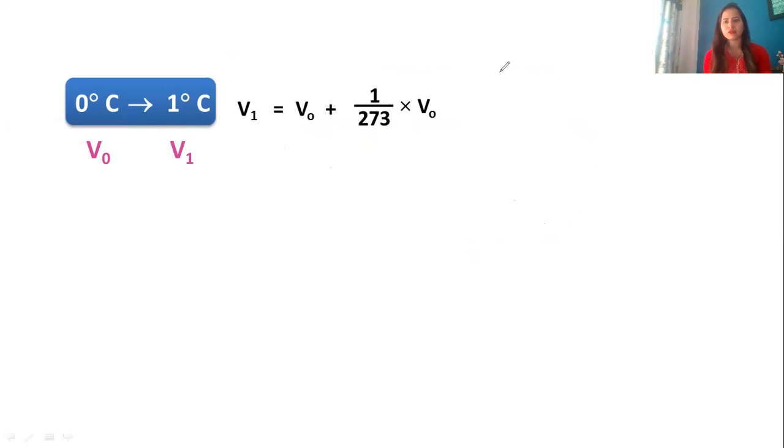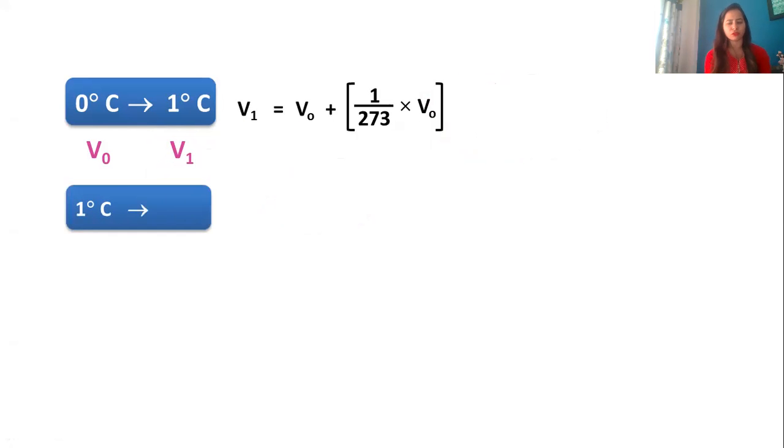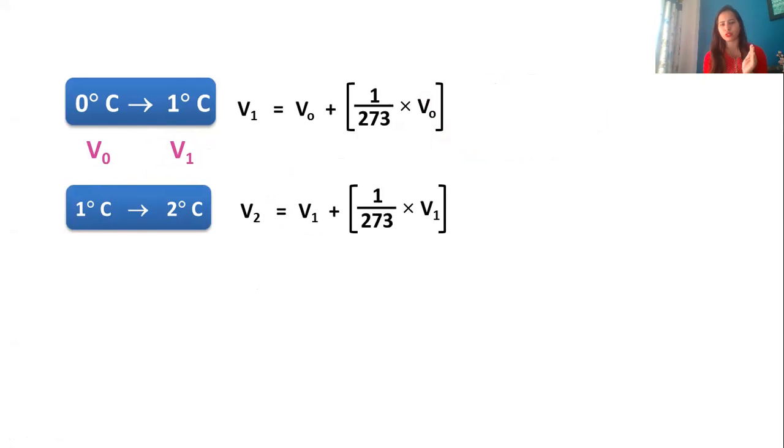So from this, how will I write it? We'll just write down V1 is equal to V0, as mentioned over here, V1 is equal to V0 plus 1 upon 273 into V0. And if I want, I can take it as common also. Now, 1 degree Celsius to 2 degrees Celsius: V1 will be my volume at 1 degree, V2 will be my volume at 2 degrees. So V2 is equal to V1 plus the change. The change was 1 upon 273 into V1, because from 1 to 2 the difference is only 1.